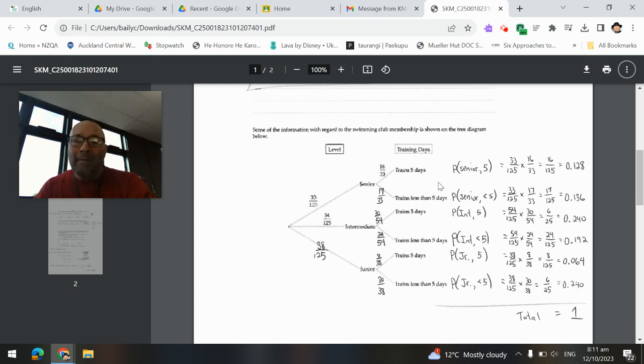So if you want to find the probability that a randomly chosen swimmer is a senior and trains 5 days a week, we recall that the word "and" in probability means to multiply. So I'm taking my 33 over 125 times my 16 over 33, and I get 16 over 125, which is a probability of 0.128. And I did that for all 6 of the possible outcomes, and you should check that all these probabilities must add up to 1.